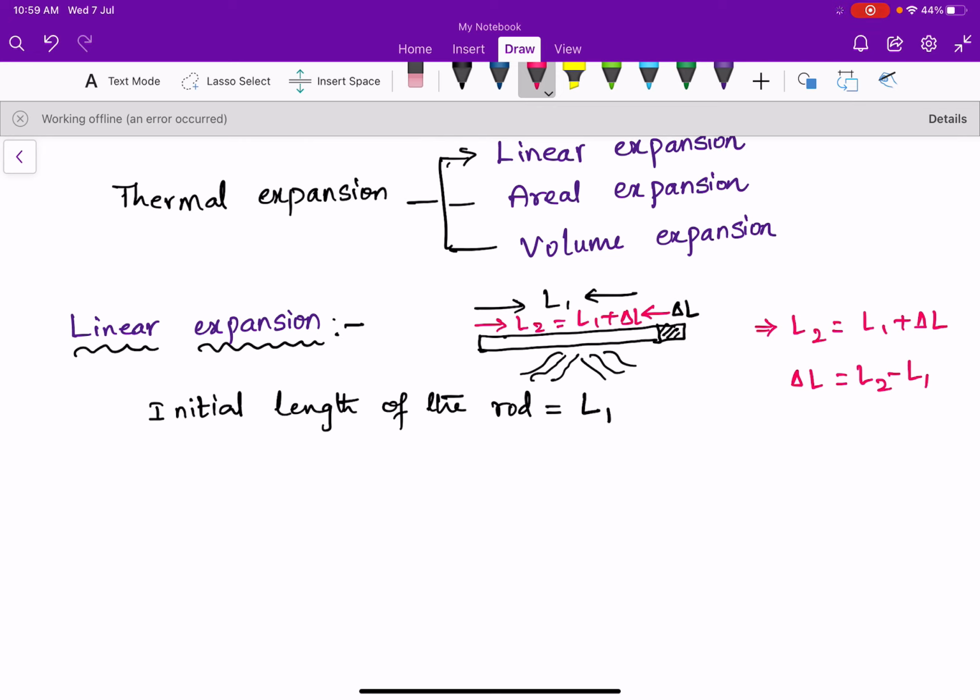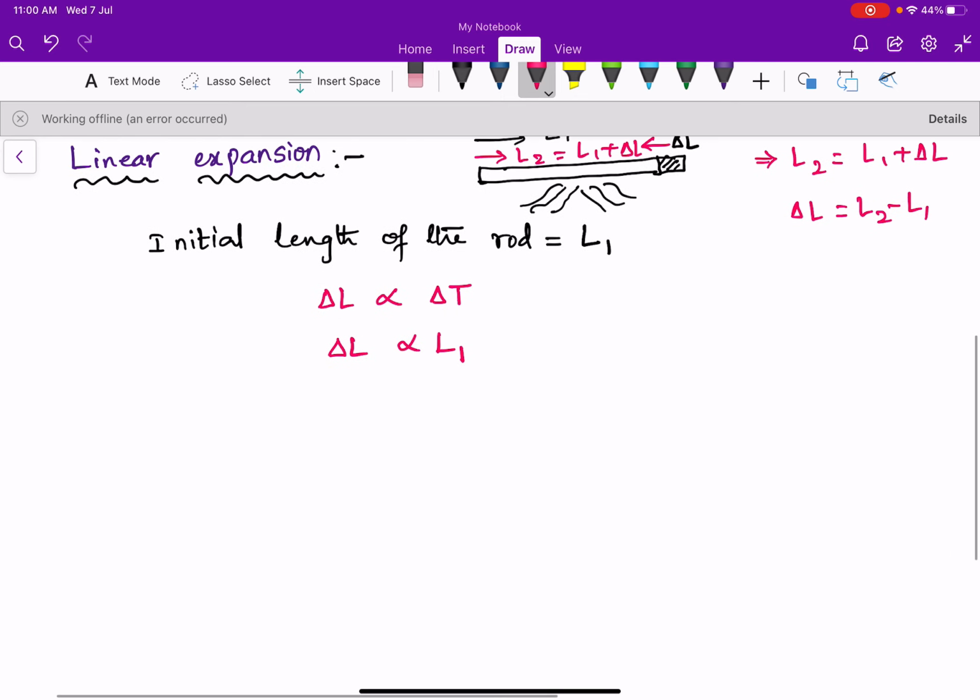See here, the change in length is directly proportional to the change in temperature. If the temperature change given to the body is more, the increase in length also will be more. And the change in length is also directly proportional to the initial length L1. So if the initial length is more, the change in length is also more. If the initial length is less, the change in length is also less.